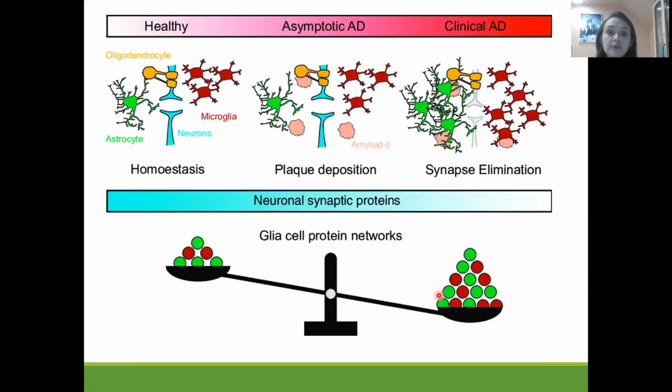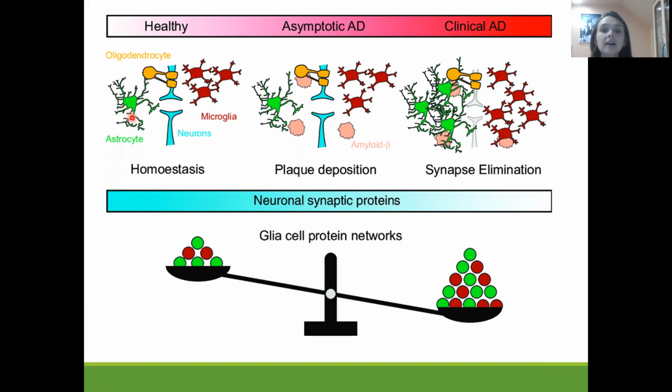So when we have in the central nervous system plaques or clumps of proteins or amyloid beta, you could see here that this is homeostasis. One neuron connects with another neuron, and between these two neurons are located glia cells, microglia, oligodendrocytes, and astrocytes.